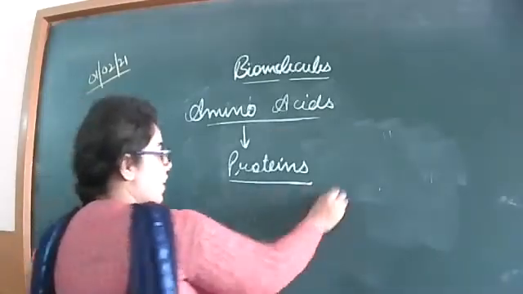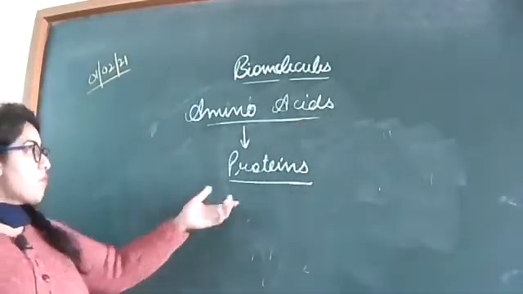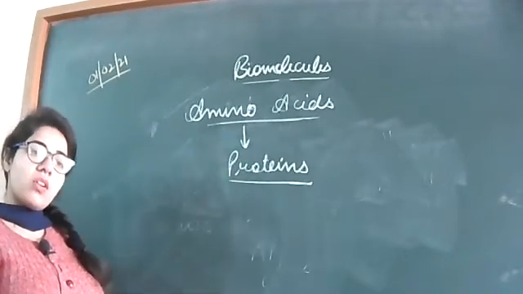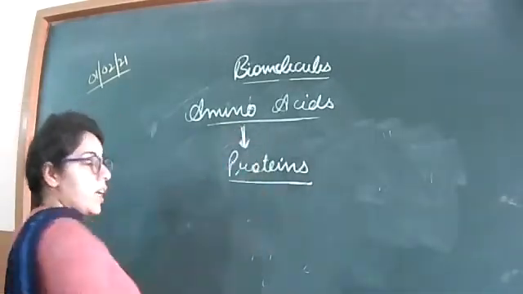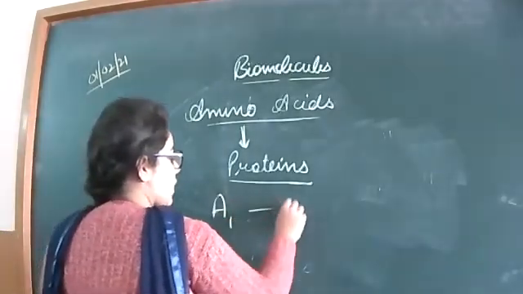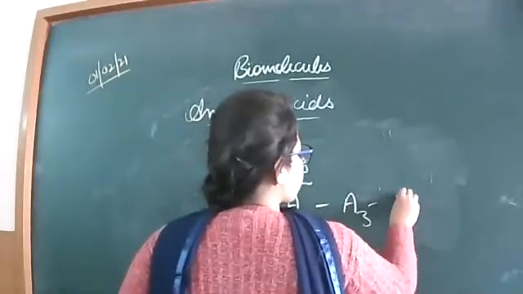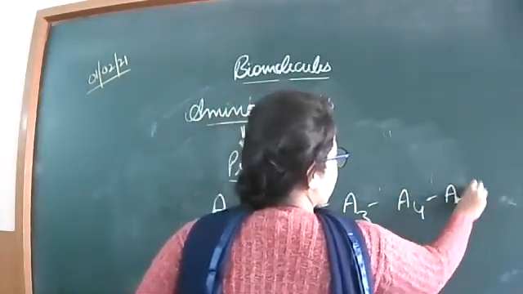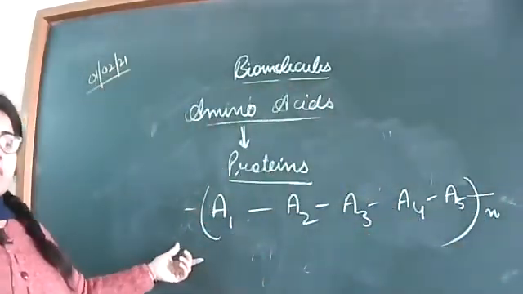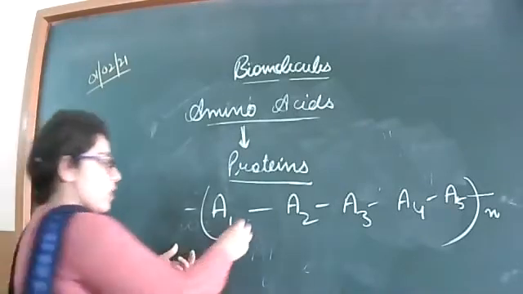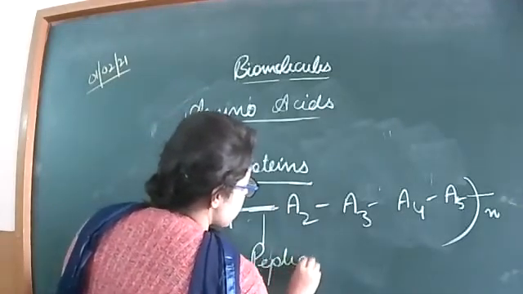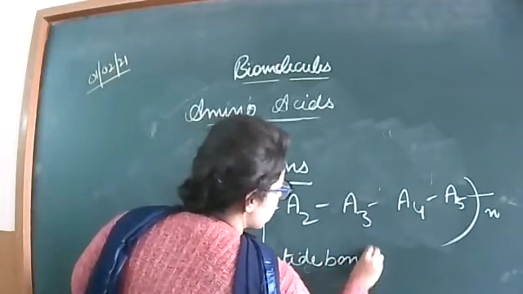Yes, proteins are degraded to form amino acids. Because they are formed of amino acids, whenever they are degraded, they will form the amino acids. And amino acids combine or join with each other to form the proteins. For example, A1 amino acid, A2. So these are the different amino acids which join with each other to form proteins. And the bond between the two amino acids is known as the peptide bond. This is your peptide bond.